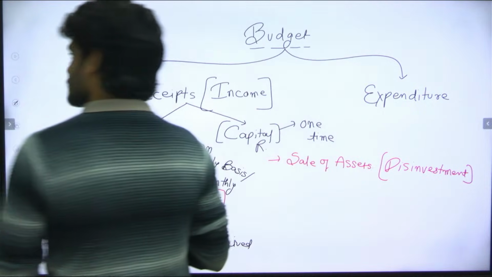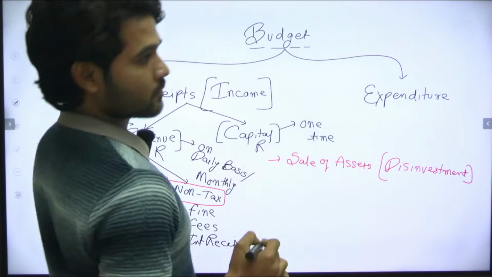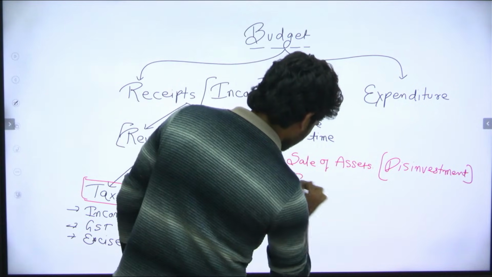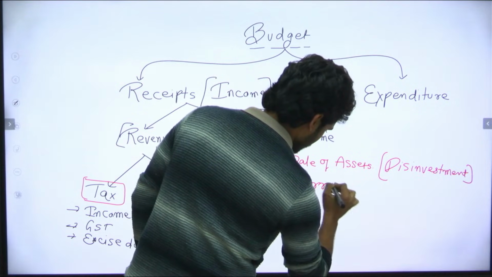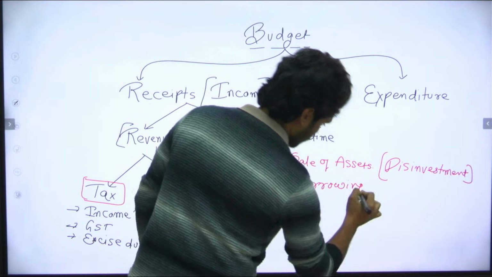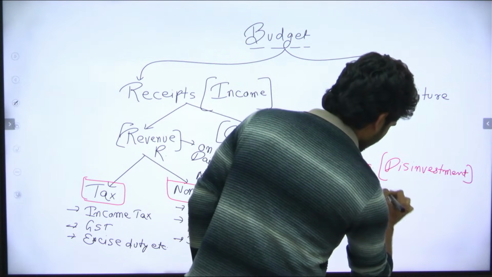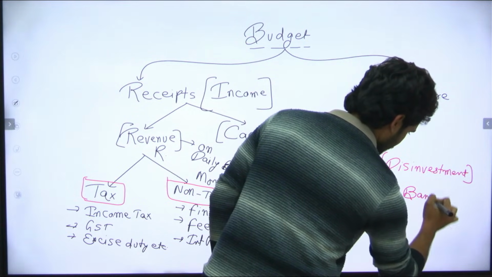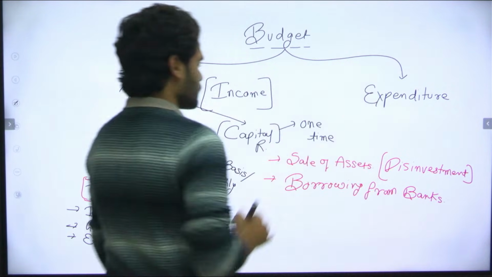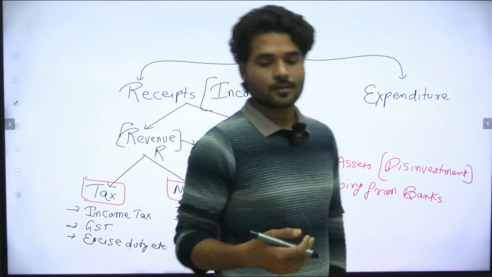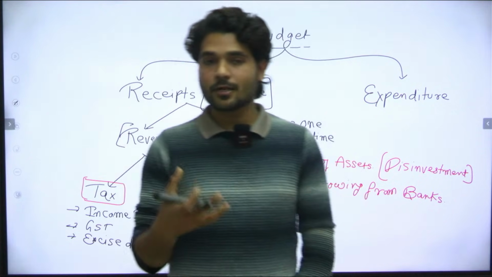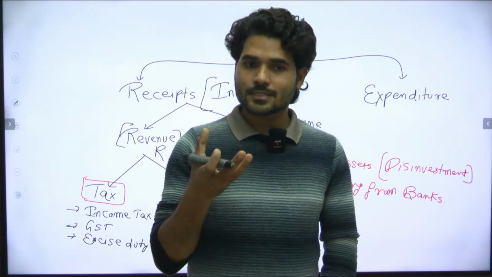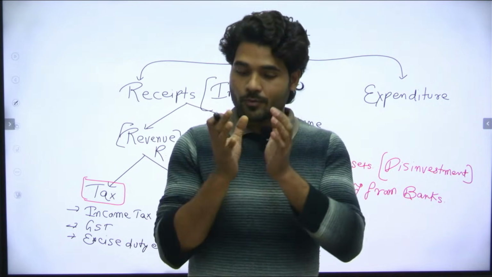What are other things that the government is getting in a lump sum manner? Borrowing from bank. If the government is taking a loan from the World Bank, from the RBI, from any bank, this is a lump sum amount the government is getting.